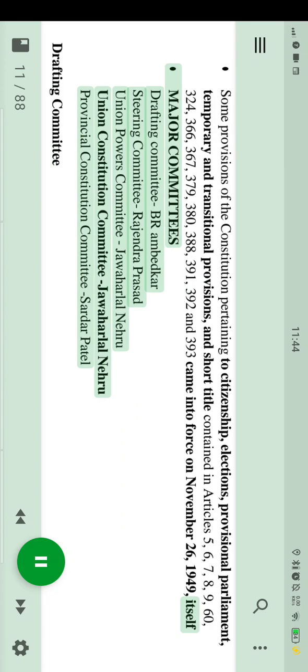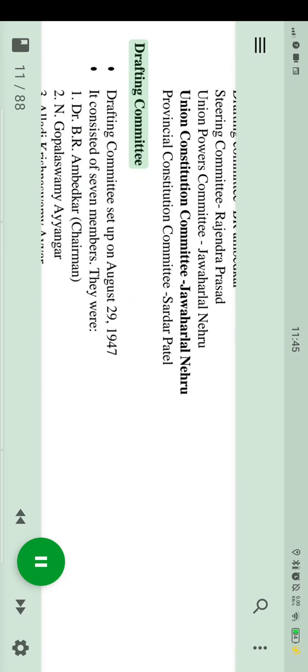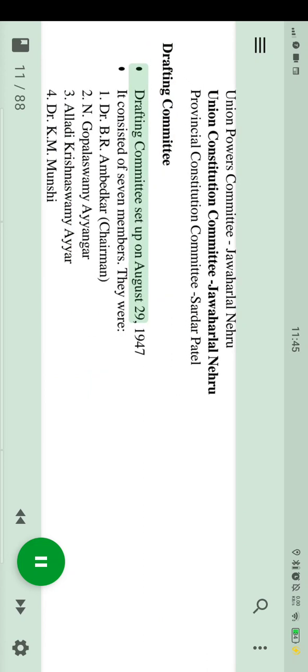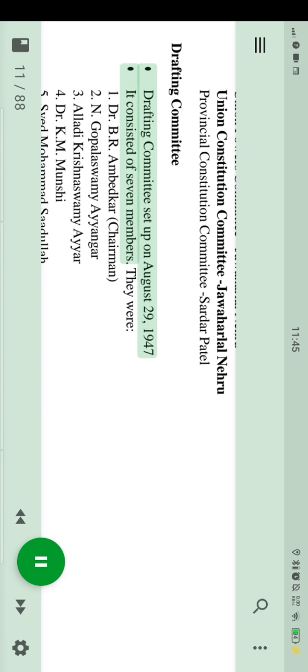Major Committees: Drafting Committee, B.R. Ambedkar; Steering Committee, Rajendra Prasad; Union Powers Committee, Jawaharlal Nehru; Union Constitution Committee, Jawaharlal Nehru; Provincial Constitution Committee, Sardar Patel. Drafting Committee: it was set up on August 29, 1947, and it consisted of 7 members.